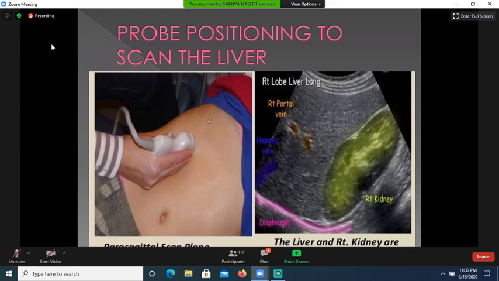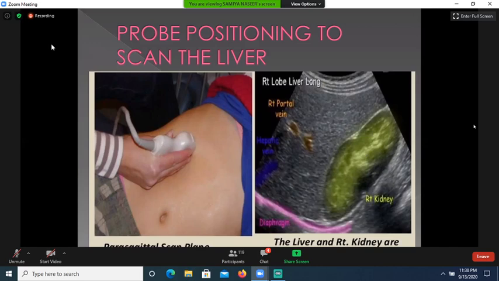This is probe positioning to scan the liver. The patient is lying supine, and this is the ultrasound probe. When we place the probe in the parasagittal plane subcostally, this type of image is achieved.